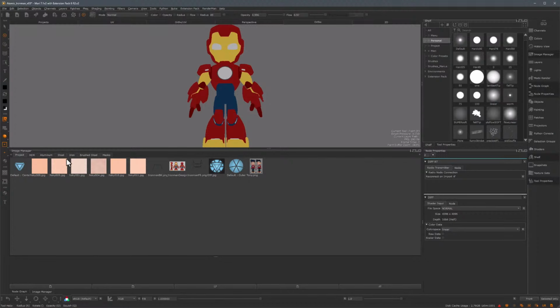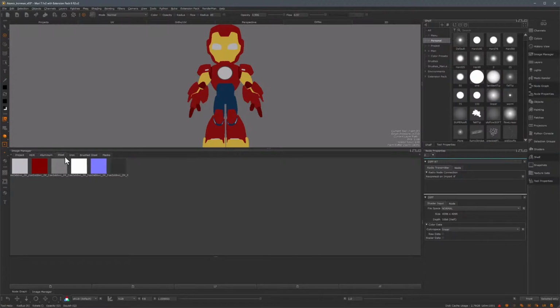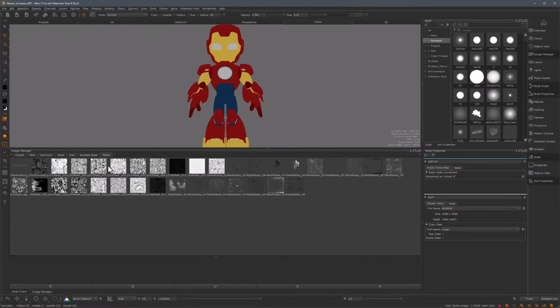I've organized my image manager by tab, so I have an HDR tab just with the HDR image, and using the texture sets import, which is a very useful feature in Mari where you can import things from Megascans or Quixel, I have brought in a couple of metallic textures from Quixel. So in this case, I brought in a set of aluminum, steel, iron, brushed steel, and you can't properly texture if you don't have masks.